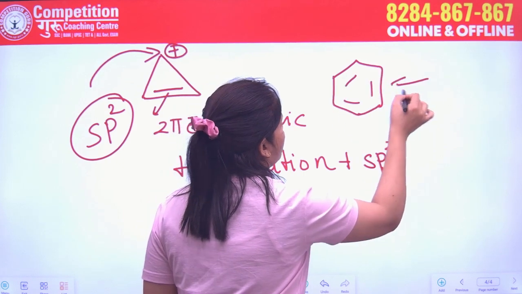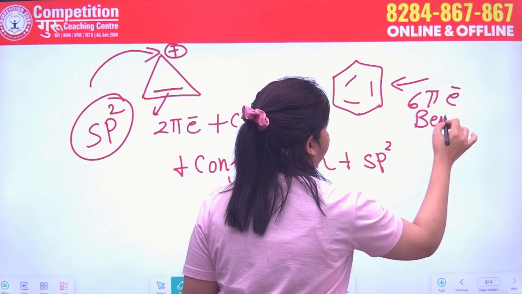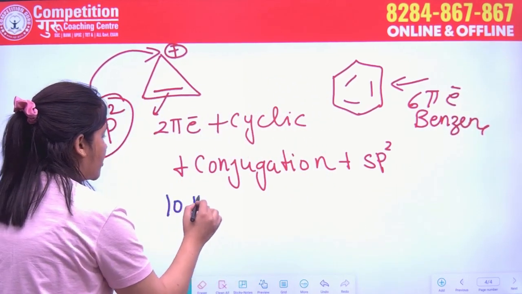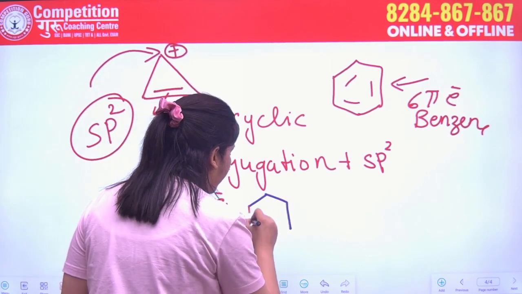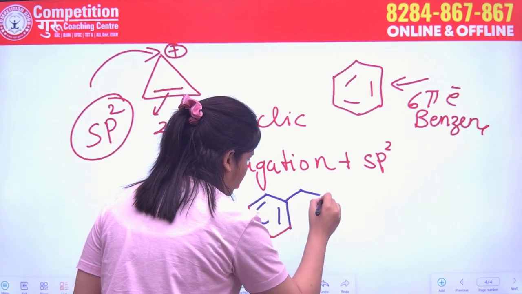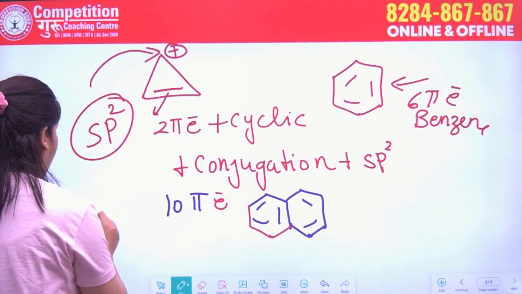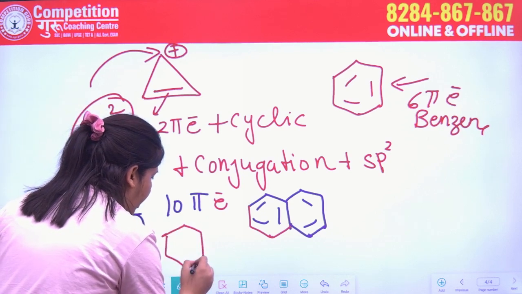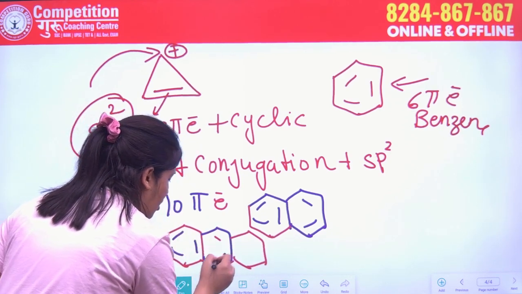The most famous example is benzene. Next example for 10 pi electron is your naphthalene. And for 14 pi electron, we have anthracene as the example.